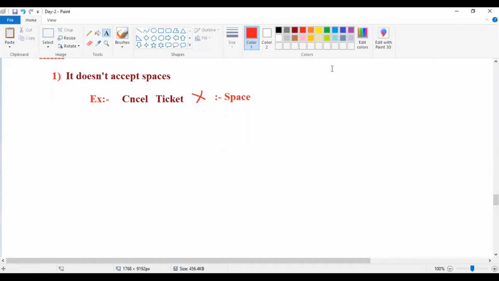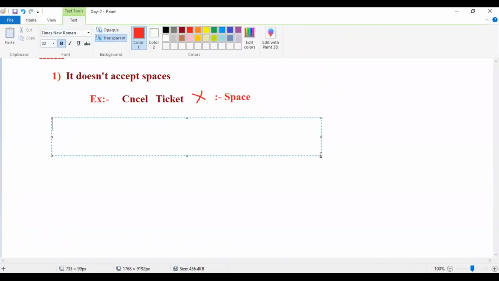It doesn't accept any space. If you give a space, it doesn't accept. Capital or small letters, your choice, you can use anything, no problem at all. But no spaces. That is the first rule. Remember, first rule. Now the rule number 2.